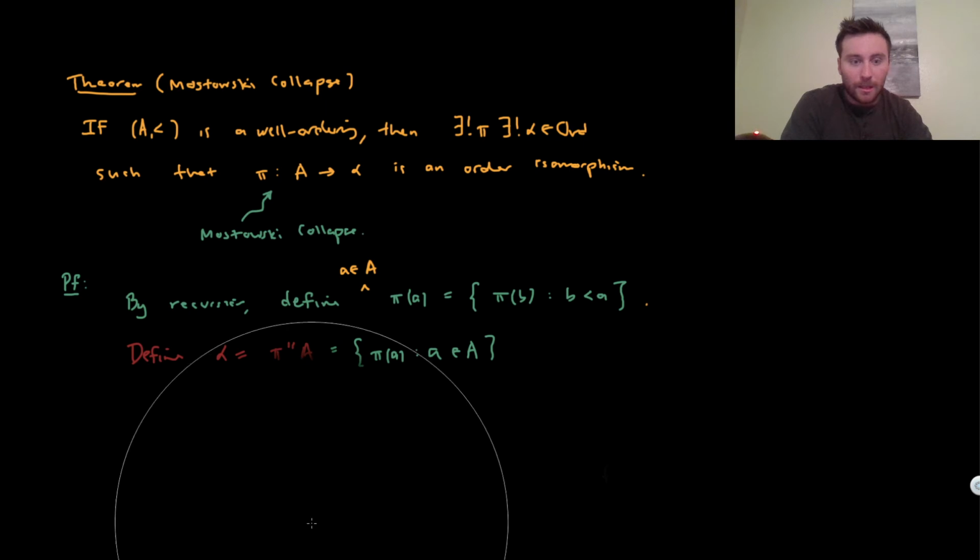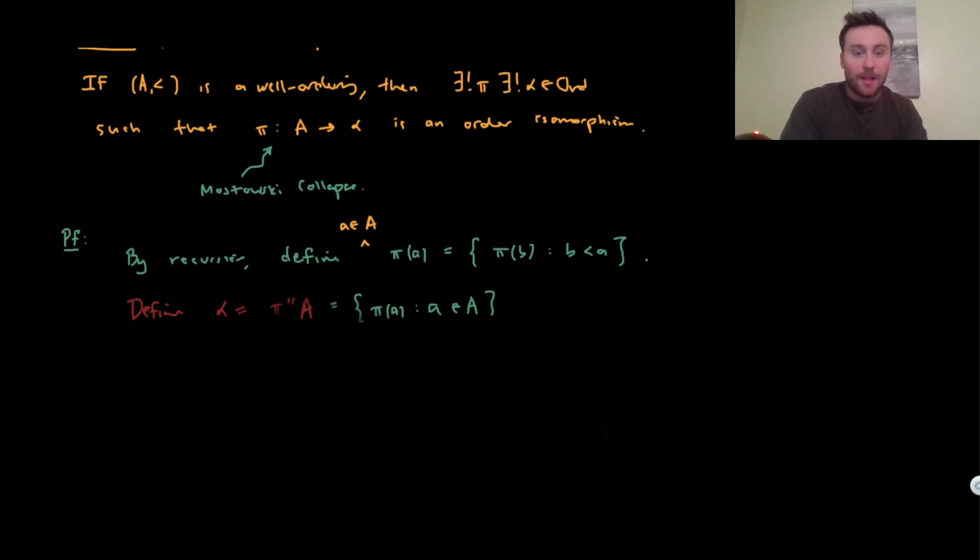Okay, all right, so we defined alpha to be this set here, the pointwise image of A. And so what we want to do now is check that pi, our goal now is to show pi from A into alpha is an order isomorphism.